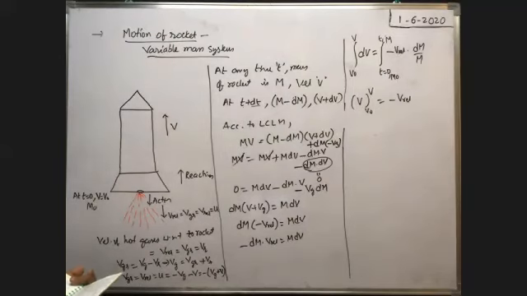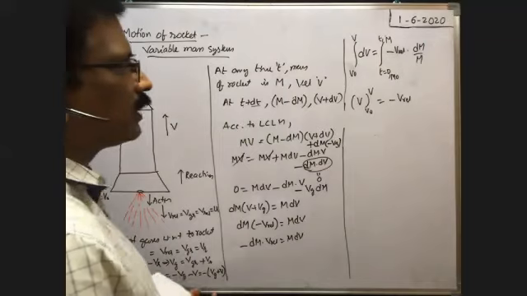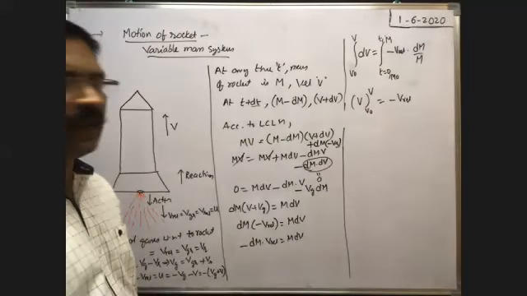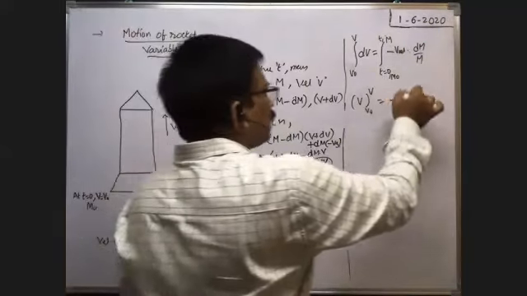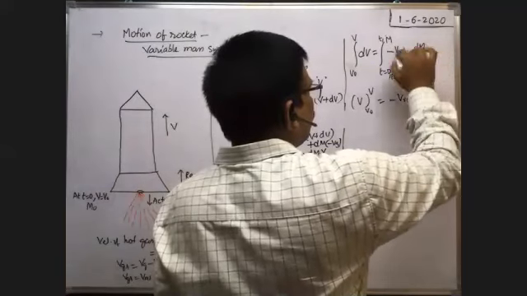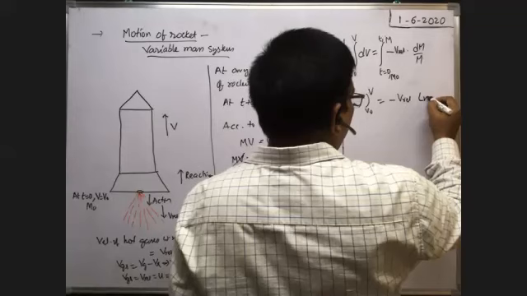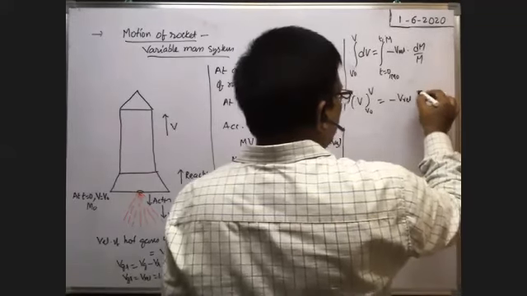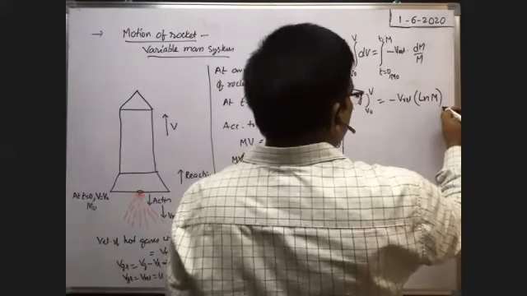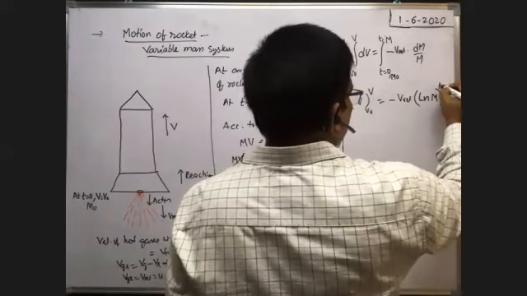Tell me, what is the integral of 1 by x dx? Log x, no? Yeah, very good. Similarly, minus v relative into integral dm by m. Integral dm by m means log m, no? Log m or ln m, natural logarithm of m, with limits m to m naught.